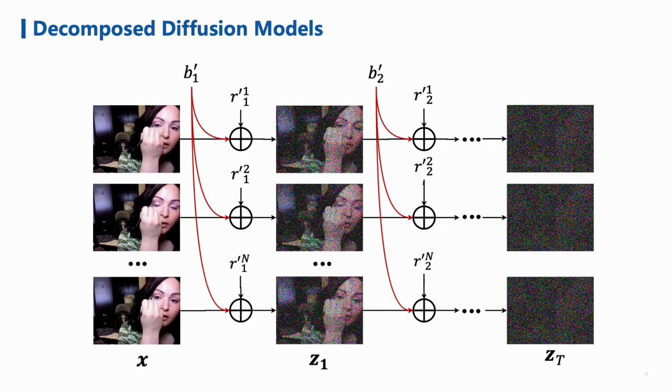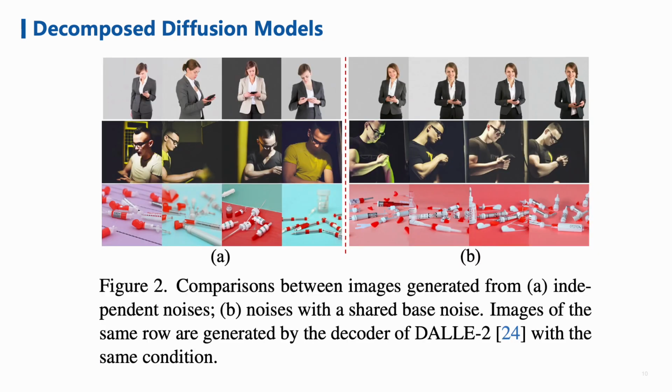The proposed decomposed diffusion is visualized in this figure. The shared noise B is called base noise. The varied noise R is called residual noise. The proposed decomposed diffusion can encode consecutive frames to correlated noise sequences, which have a shared component, as shown in this figure. From a noise sequence that has a shared component, even an image diffusion model can generate roughly correlated image sequences. In this way, the generation of video clips may be simplified.